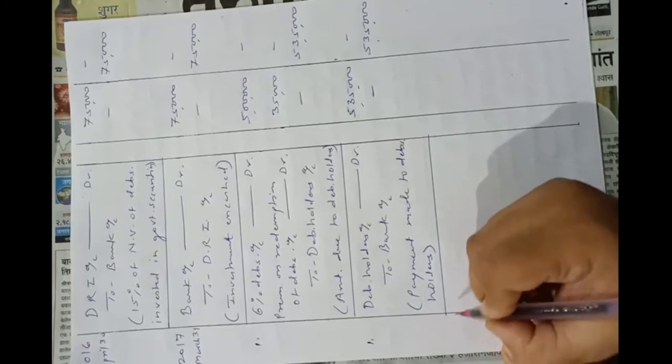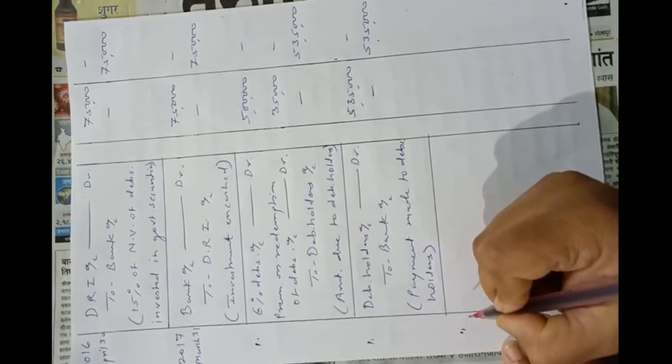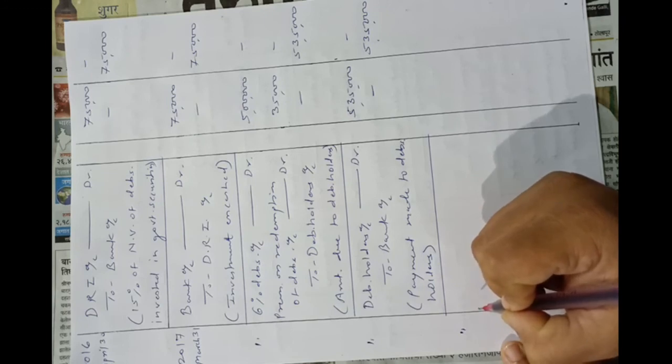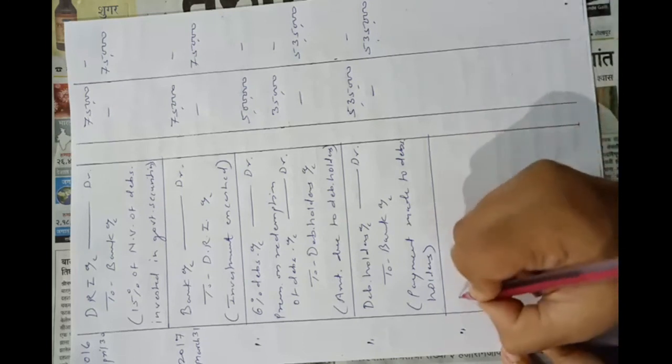And on the same date, that is on 31st March 2017, debenture redemption reserve remaining amount as per our calculation in working note 1,25,000 will be transferred to general reserve account.